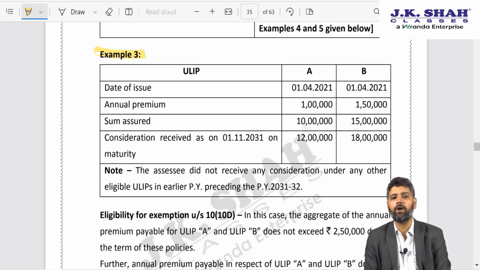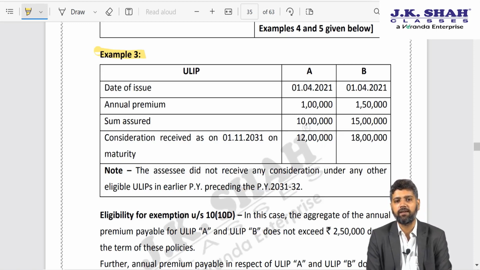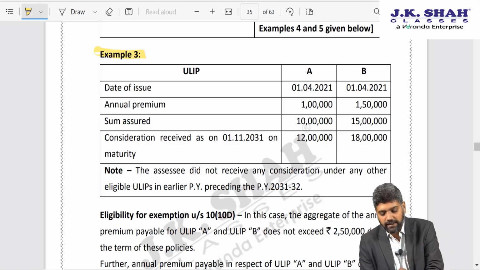Suppose there was a third policy also, let's say policy number C, where the premium was 1 lakh.